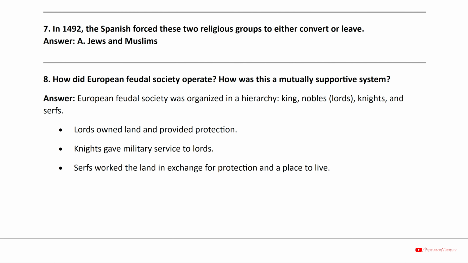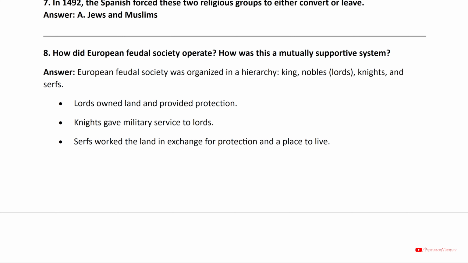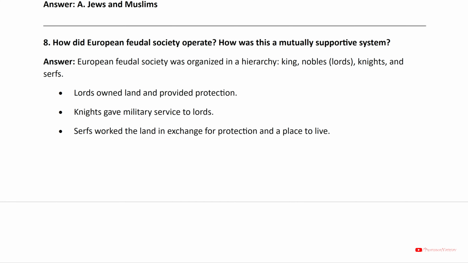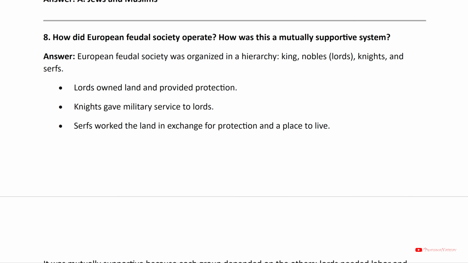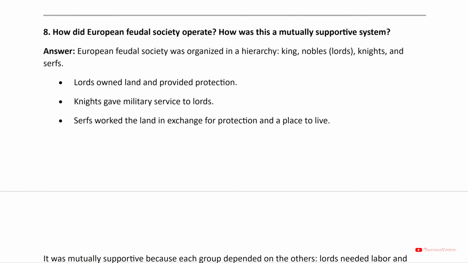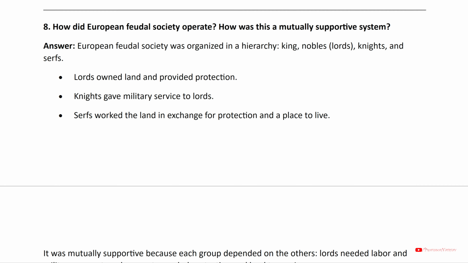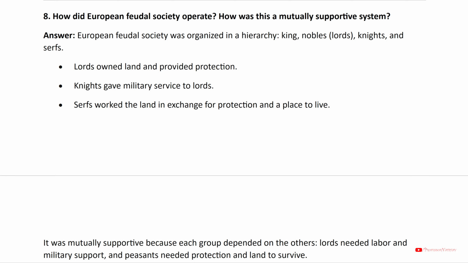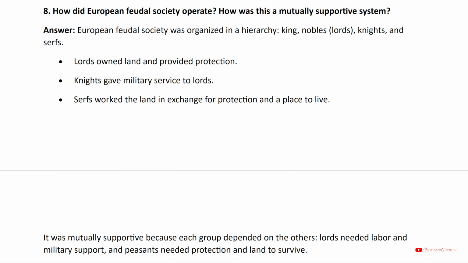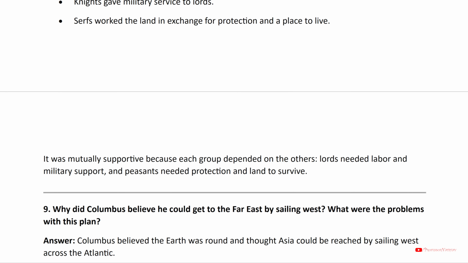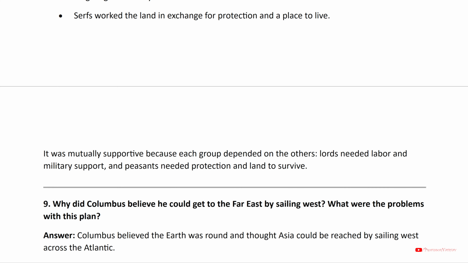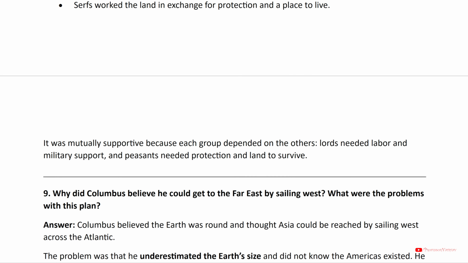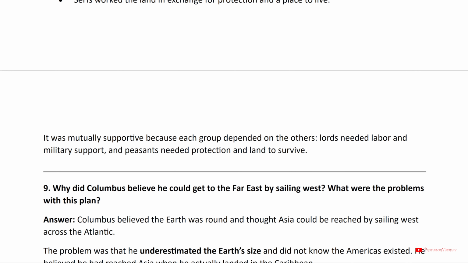8. How did European feudal society operate? How was this a mutually supportive system? Answer: European feudal society was organized in a hierarchy: king, nobles, lords, knights, and serfs. Lords owned land and provided protection. Knights gave military service to lords. Serfs worked the land in exchange for protection and a place to live. It was mutually supportive because each group depended on the others.